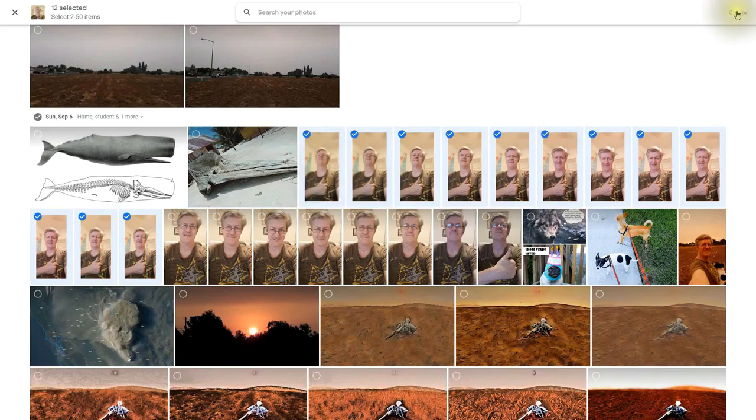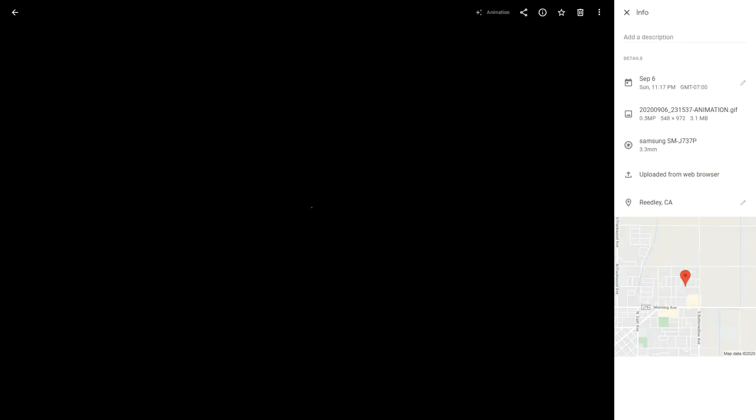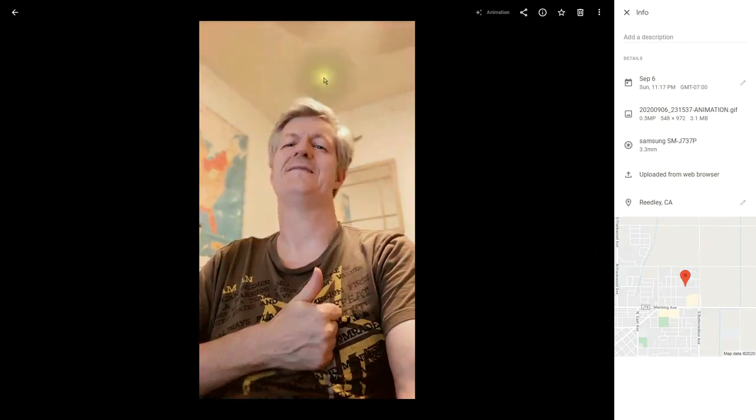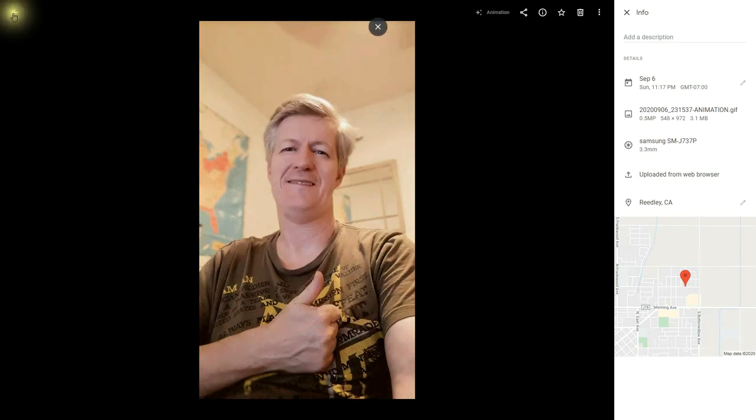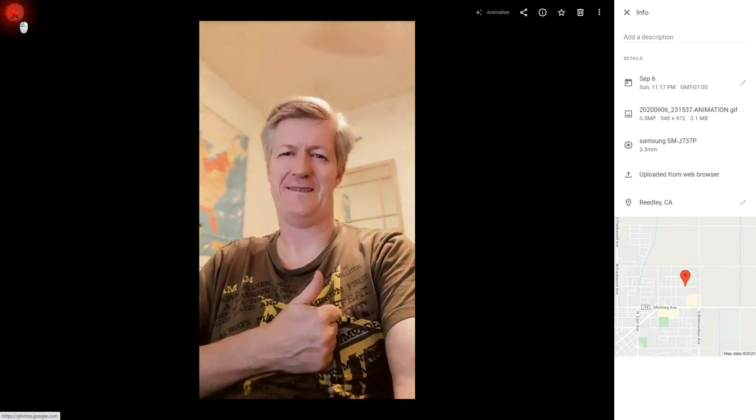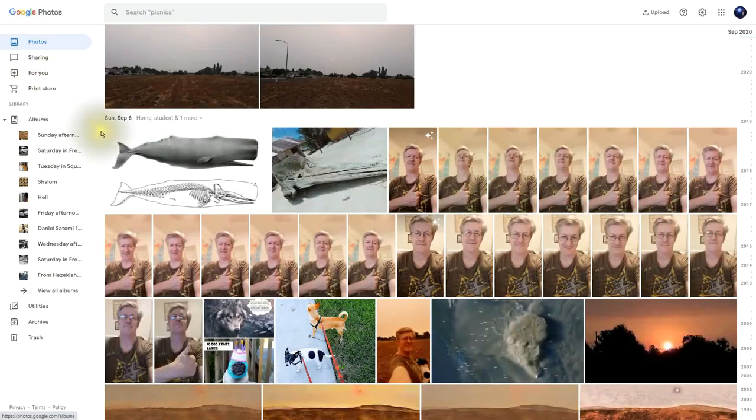And then click on Create. After a moment or two, the animation is created. Now from here, you can actually download it, share it, such as post it on Facebook or other social media, and have a lot of fun with your animations.